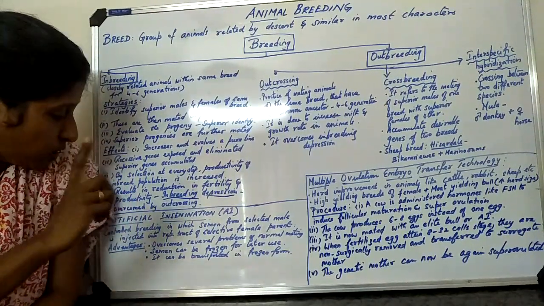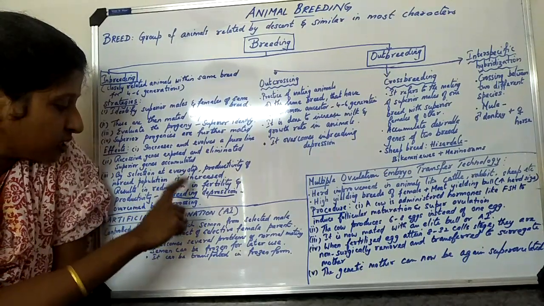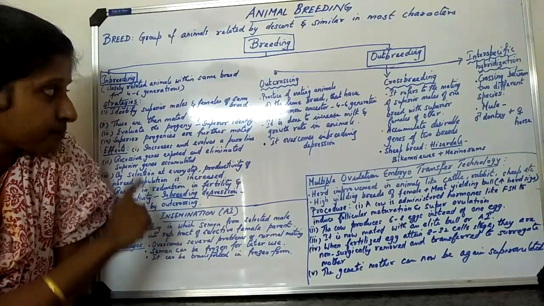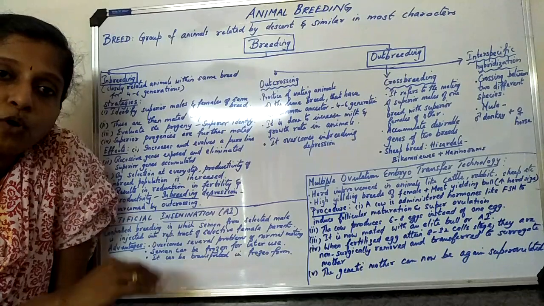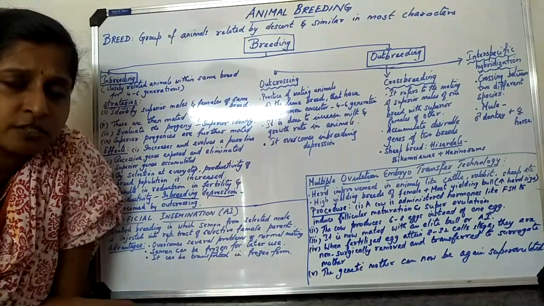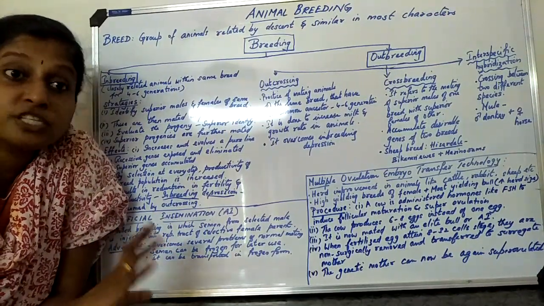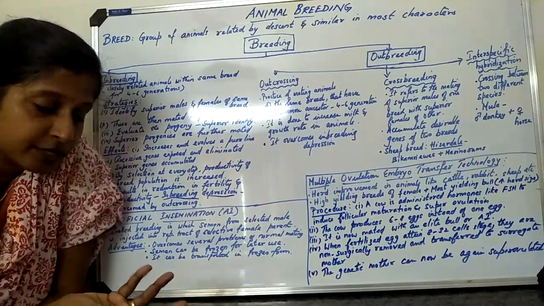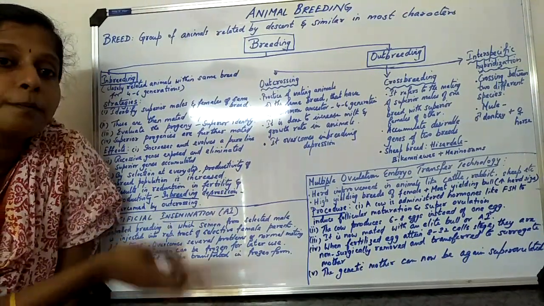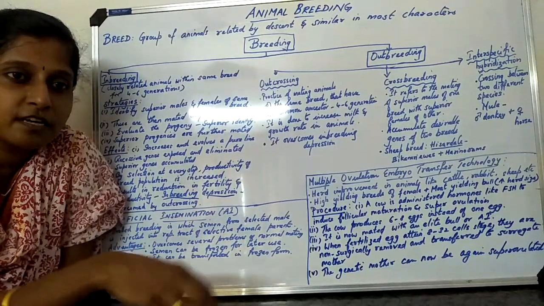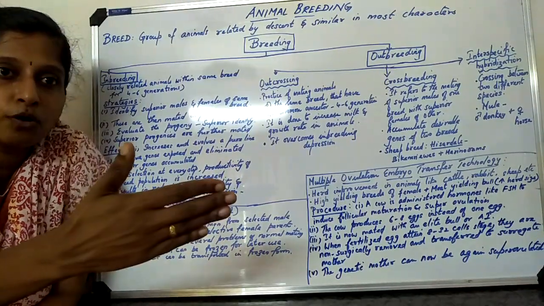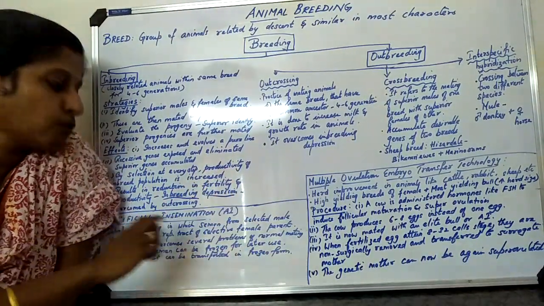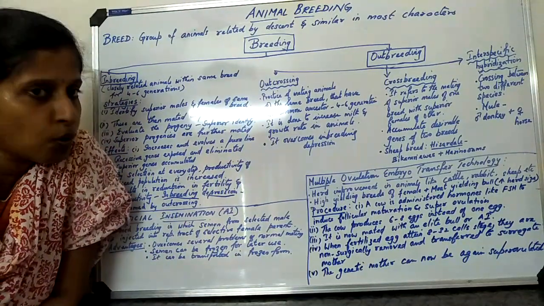Inbreeding depression. So what is inbreeding depression? Reduction in fertility and productivity caused during inbreeding, we call it inbreeding depression. Now this inbreeding depression can be overcome. So how can we overcome this inbreeding depression? Yes, after a long duration of inbreeding, we can go for outcrossing.